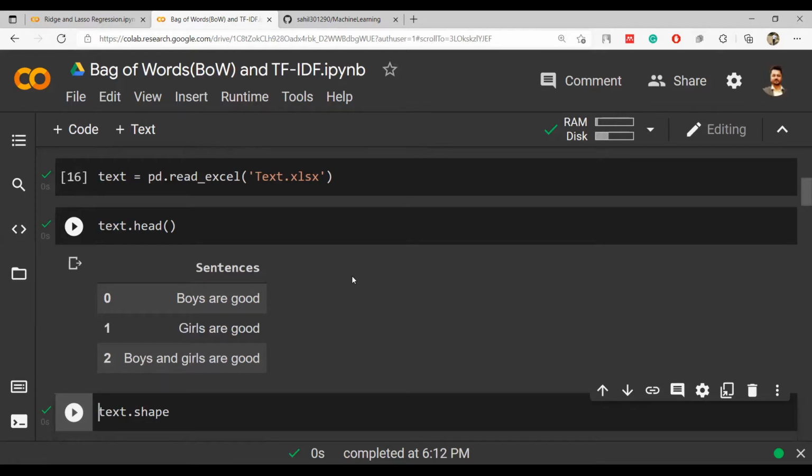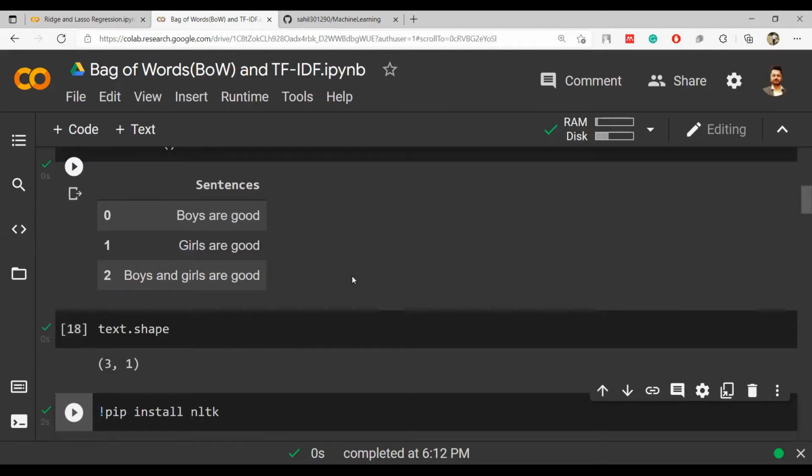This is kind of the full data set right here. Now if I want to see the shape of this data frame, text dot shape, the shape is 3 comma 1. There are three sentences. So 0, 1, 2 are the index and the number of sentences is 3. That's why 3 comma 1, a single column.